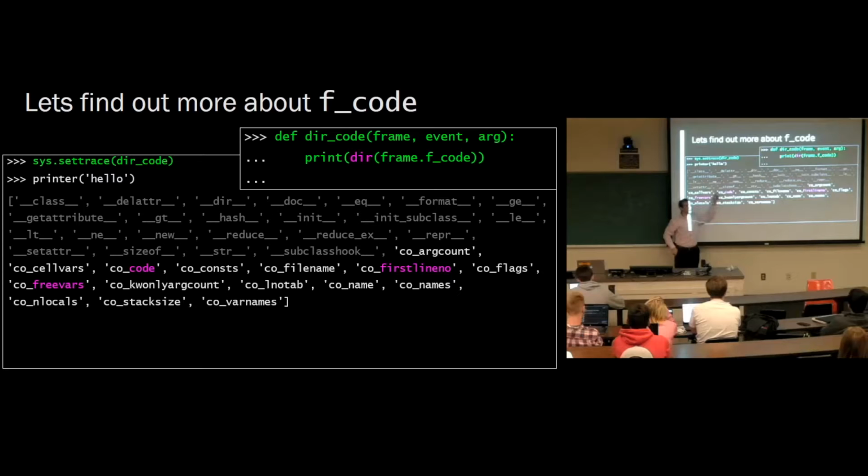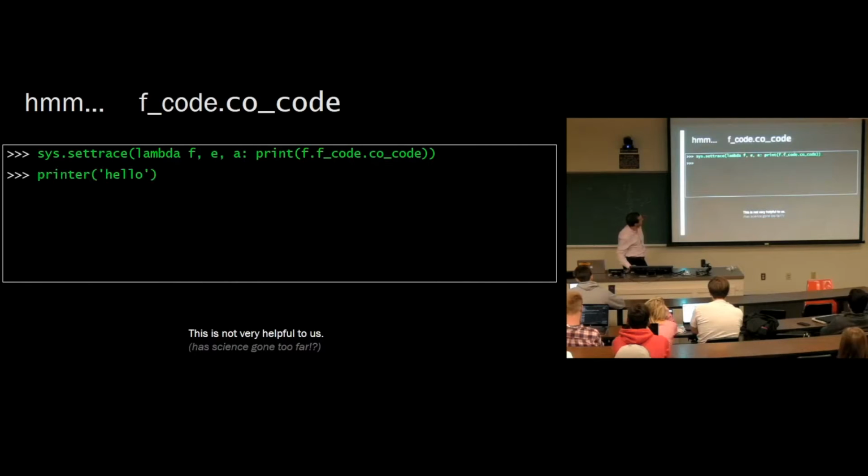We've also got this co_code. So now we've got a frame that has an f_code object, and that f_code object now has a co_code object. So let's go deeper. What's in that co_code? That's co_code.